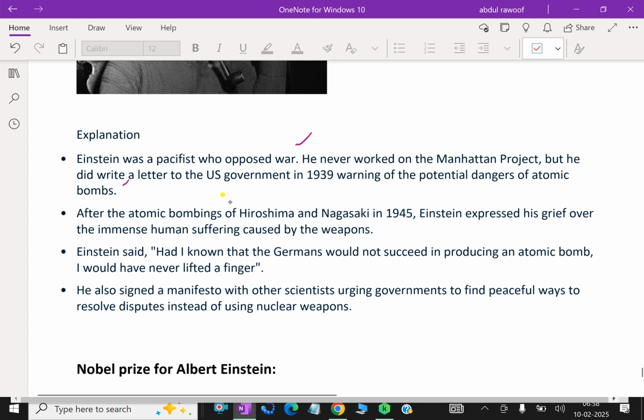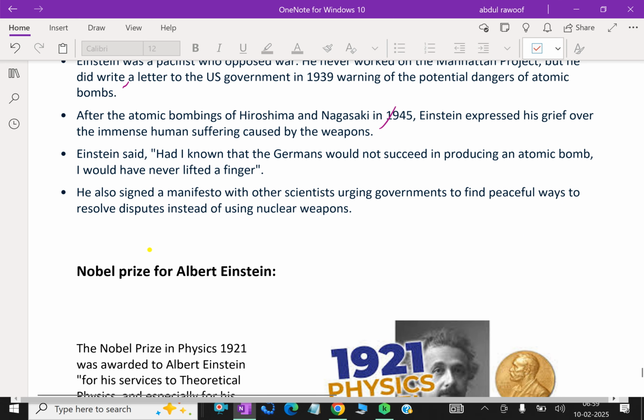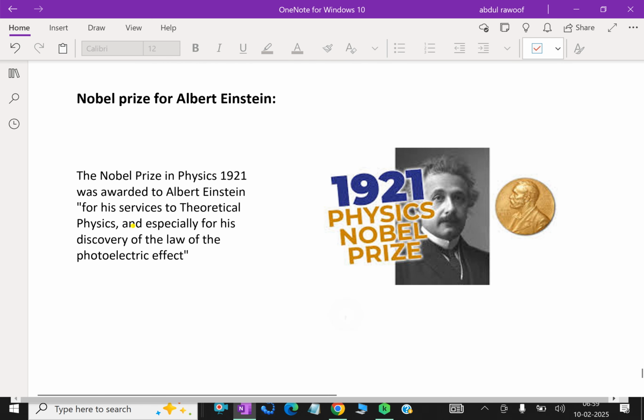After the atomic bombing of Hiroshima and Nagasaki in 1945, Einstein expressed his grief over the immense human suffering caused by the weapons. Einstein said, "Had I known that the Germans would not succeed in producing an atomic bomb, I would have never lifted a finger." He also signed a manifesto with other scientists urging governments to find peaceful ways to resolve disputes instead of using nuclear weapons.